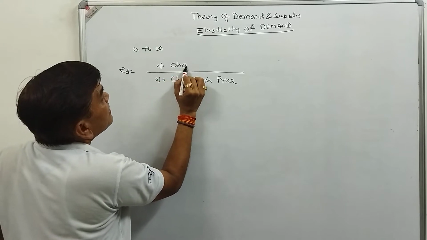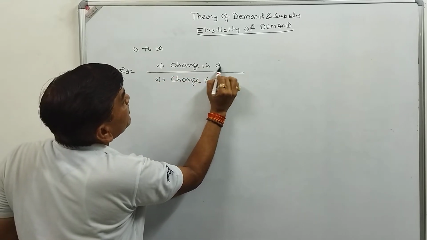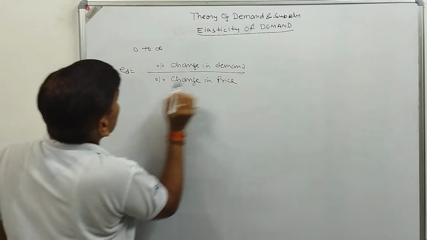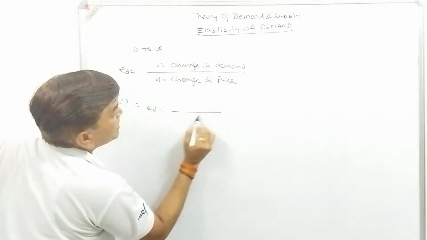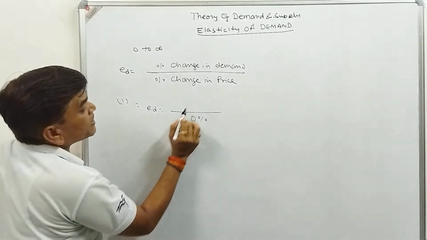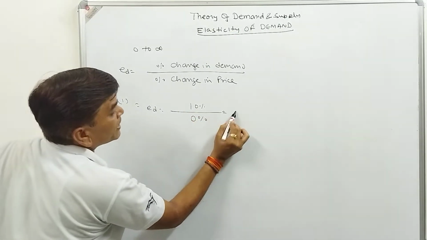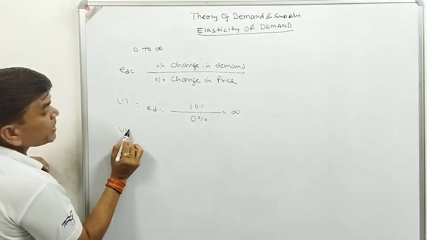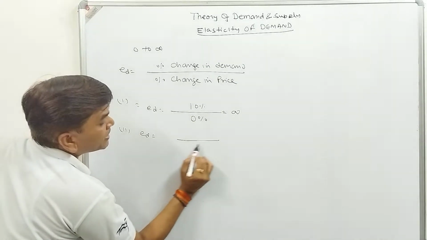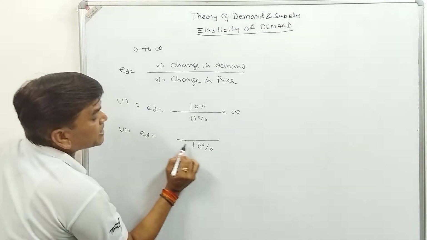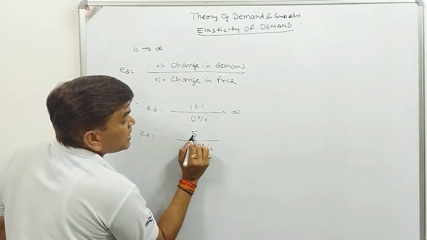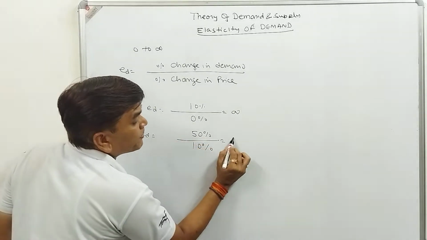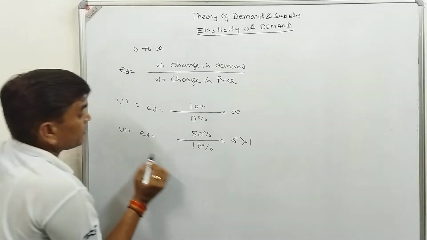Suppose the very first condition, percentage change in price is 0, there is no change in price but change in demand, so there will be infinite. It may also be possible there is a 10% change in price, but the change in quantity demanded is 50%, so 5, which is greater than 1.